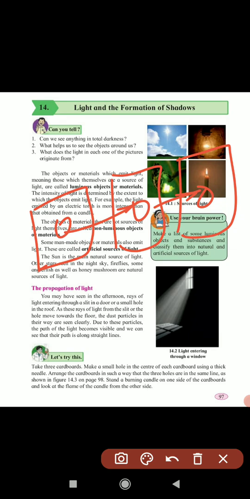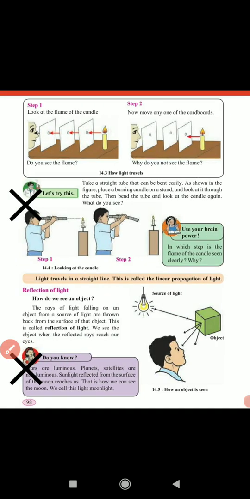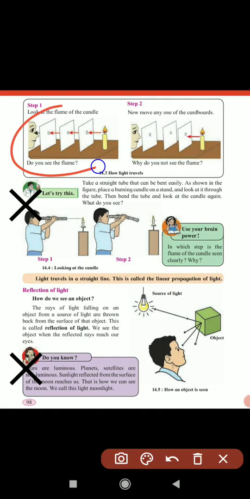Next, on one side you have to place a burning candle, and from the other side you can see the image of it. Do you see the flame? Yes, if these are three in line, then you can see the image of that candle clearly.